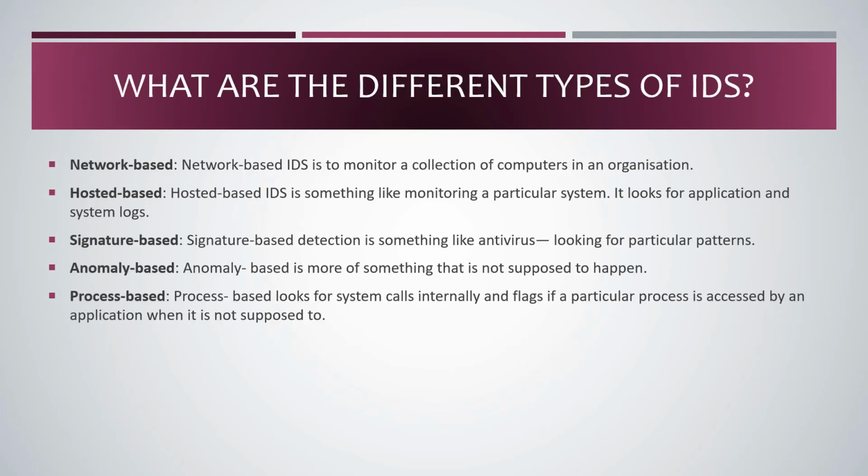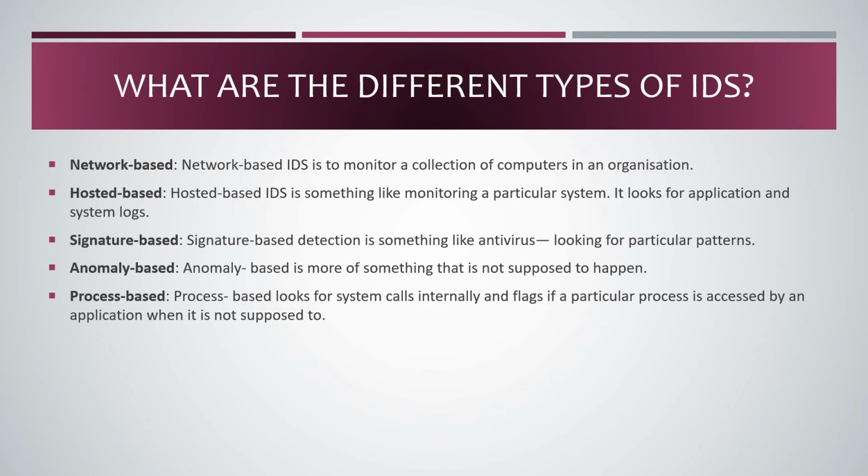What are the types of IDS that you are aware of? Network based IDS, host based IDS, signature based, anomaly based and process based. The network based IDS is helpful to monitor a collection of computers, that is a network in an organization, whereas the second one, the host based IDS, is something like monitoring a particular system. It looks at a particular application and system logs.